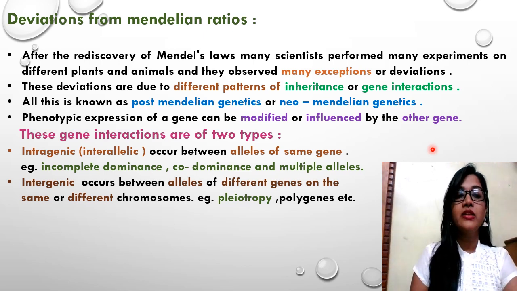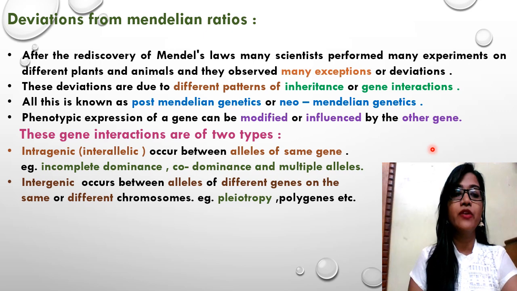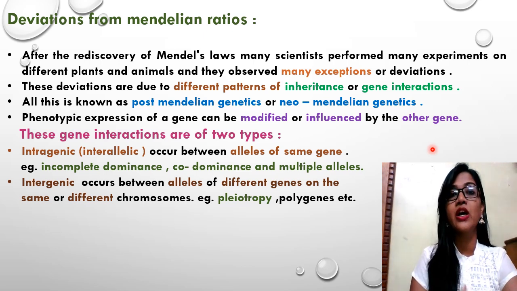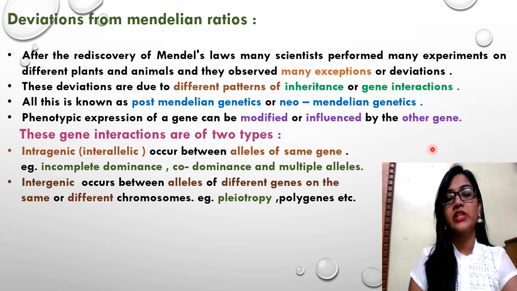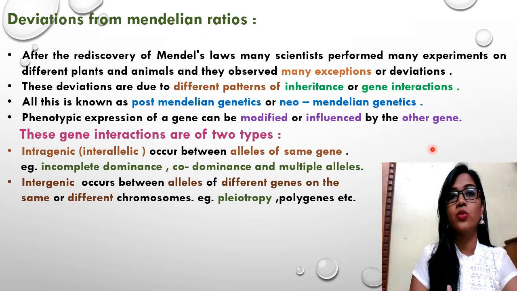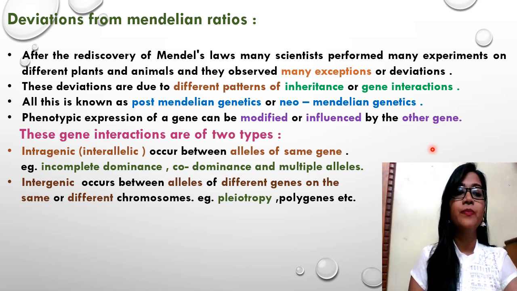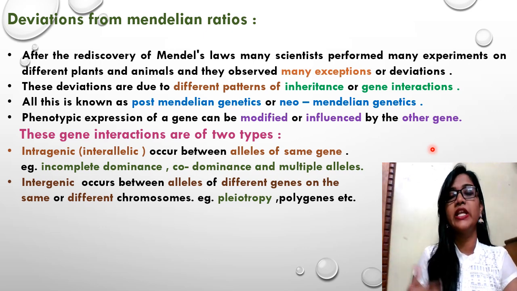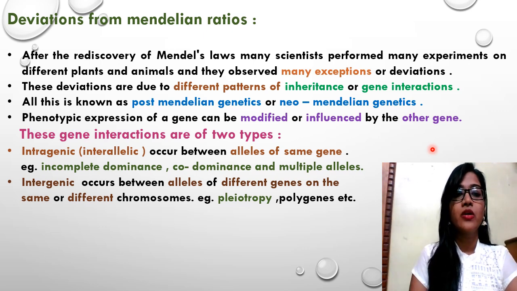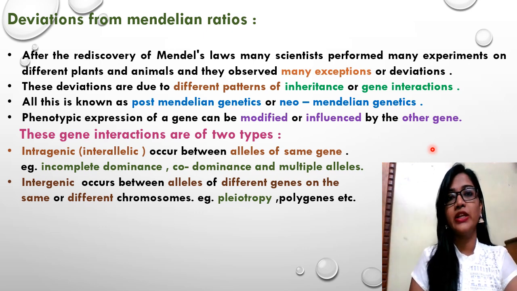Third, factors or genes for different traits present on different chromosomes assort independently. You have studied in the dihybrid cross how the characters of yellow round and green wrinkled seeds, which come from different traits and are present on different chromosomes, still assort independently. They express themselves independently in the F2 generation. That was proposed by Mendel by his monohybrid and dihybrid crosses.